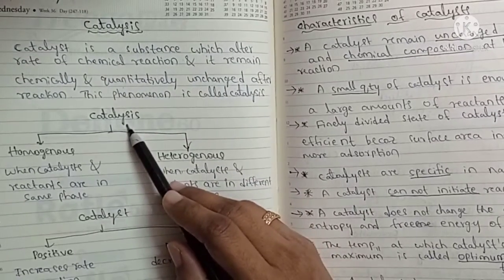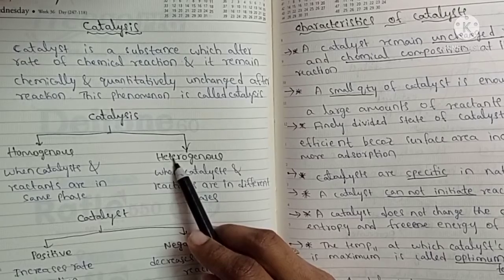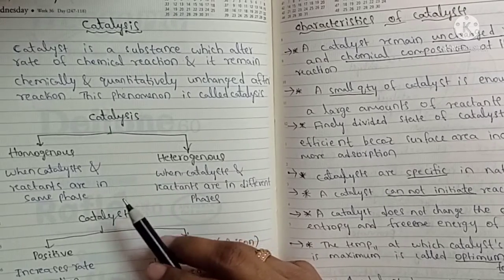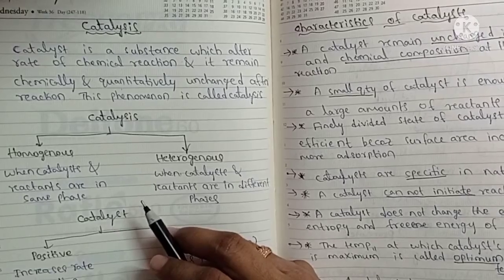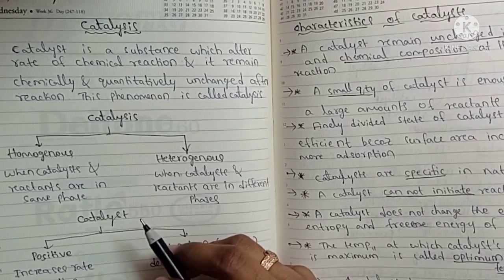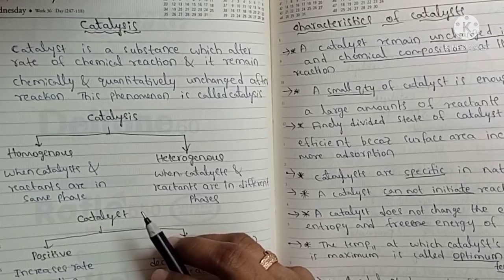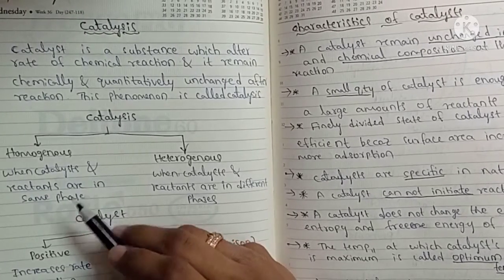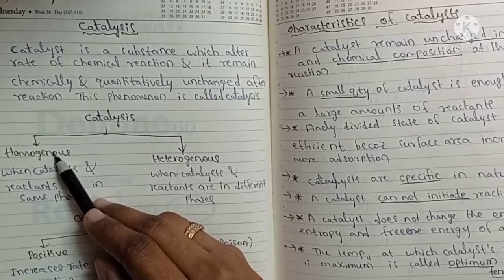Catalysis is of two types: homogeneous catalysis and heterogeneous catalysis. Homogeneous means all the reactants, products and catalyst are in the same phase. They may all be in the liquid state, or all in the solid state, or all in the gaseous state. So they are in the same state, and that is called homogeneous catalysis.